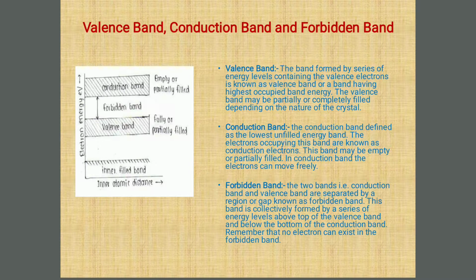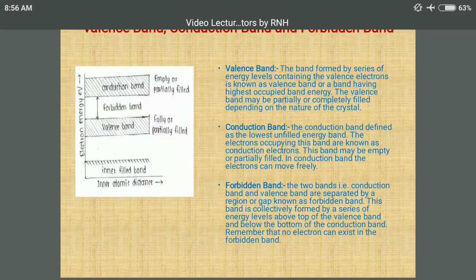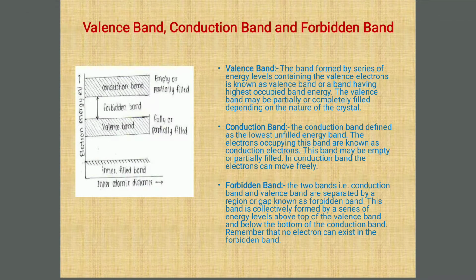This band is collectively formed by a series of energy levels above the top of the valence band and below the bottom of the conduction band. Remember that no electron can exist in the forbidden band. Now this is about the basic definitions of valence band, conduction band and forbidden band.